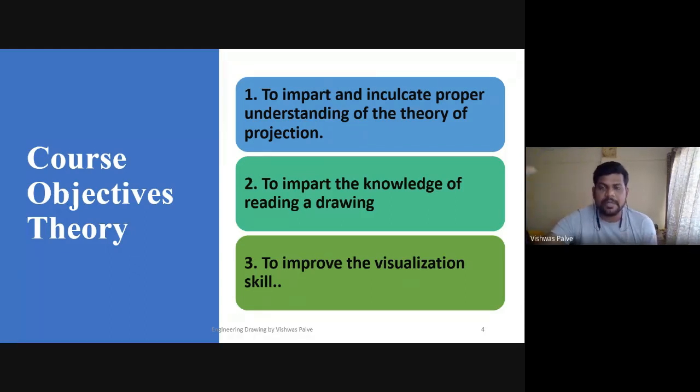It is a circular, it will be having a length, right? Those features are there. So always it is there. Suppose if I say, imagine a PC, a PC or a laptop. Again, the visualization is created in your mind because you have gone through it. So the aim of the subject is to improve your visualization skills.